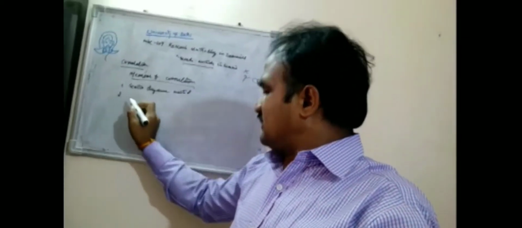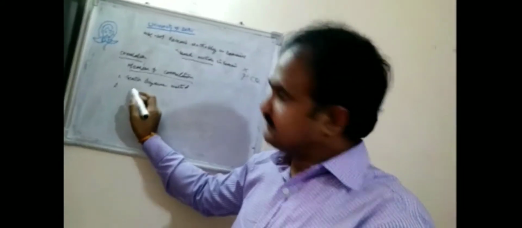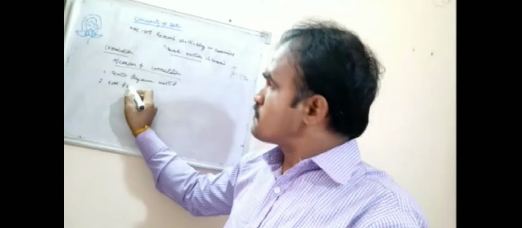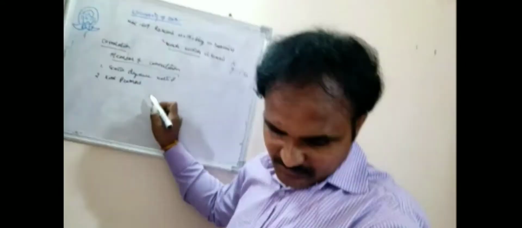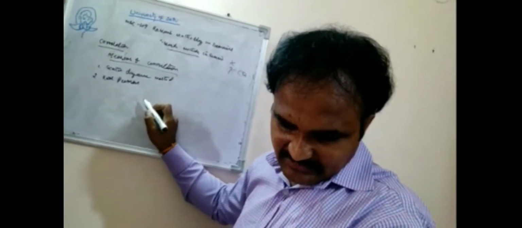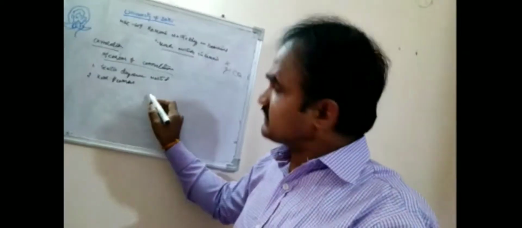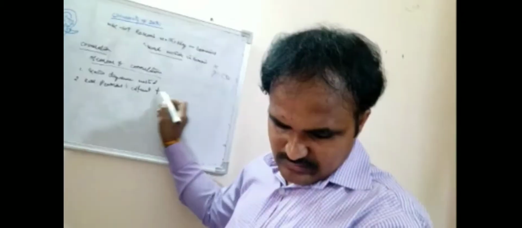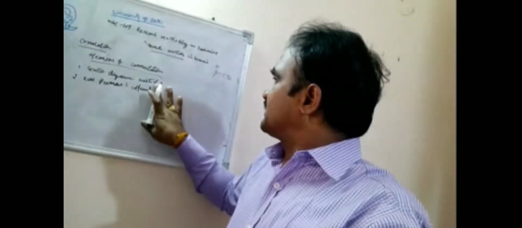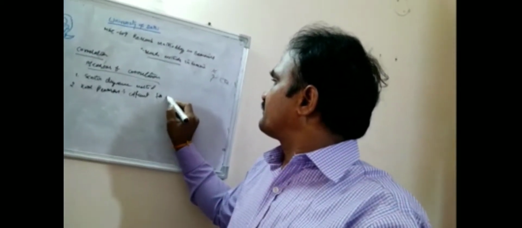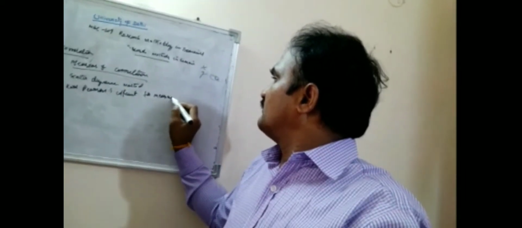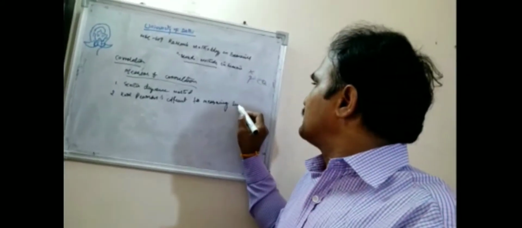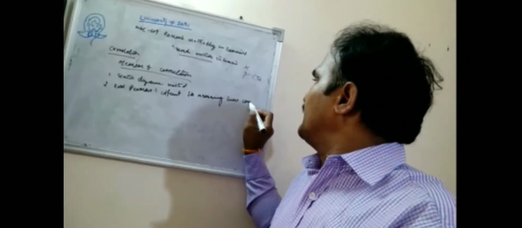Another one is the Karl Pearson method, Karl Pearson's coefficient for measuring linear correlation. Why do I mention linear here?